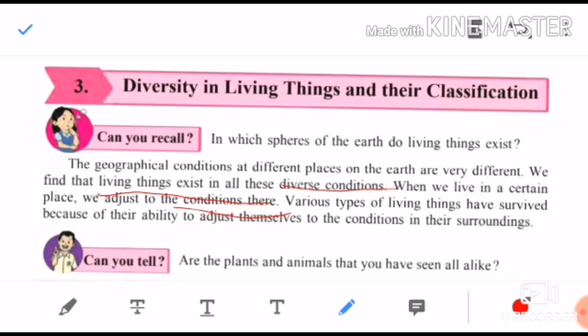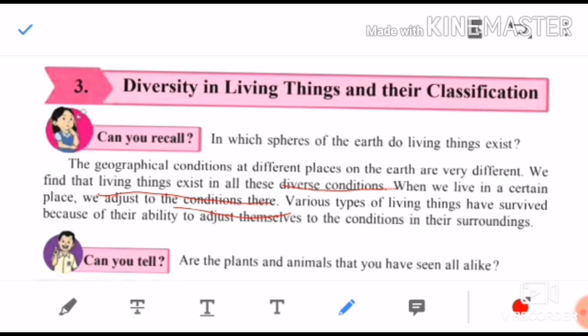Children, why are they able to live in such conditions? Because they are adjusted to those conditions. For example, the penguin is able to live in snowy places. Why? Because its body is adjusted. That is why it is able to live in that snowy region. For the desert region, the example is the camel. The camel is able to live in the desert because its body is adjusted to that condition. It can live many days without drinking water and food. It stores its food in the hump. So its body is adjusted to live in such a hot desert place.